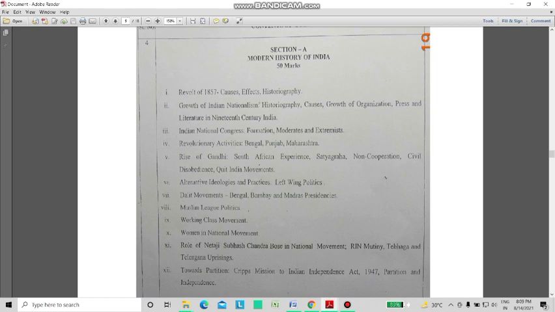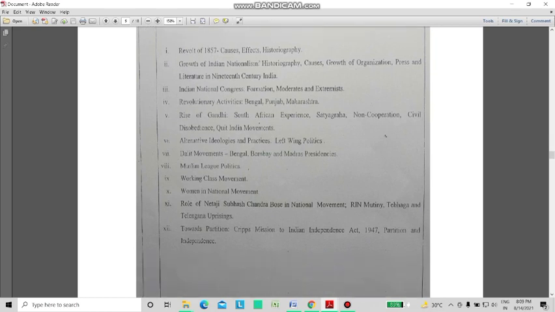Again, I think 2 or 3 topics were not directly given in the book, so I made my own notes regarding those topics, like left-wing politics, Muslim League politics, and women in the national movement. For these topics I referred to the internet and made my own notes. I'll be sharing that with you.